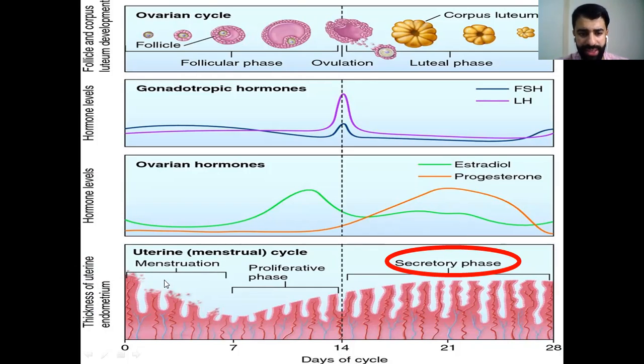During menstruation, it decreases in thickness. Then it increases during the proliferative phase of the uterine cycle, and then it increases during the secretory phase, and we will know why. First, the ovarian cycle, as I said, pre-ovulation is called follicular, post-ovulation is called the luteal phase. And the uterine cycle, as I said, pre-ovulation is called menstruation, which is the period, and the proliferative phase, and we have the secretory phase.